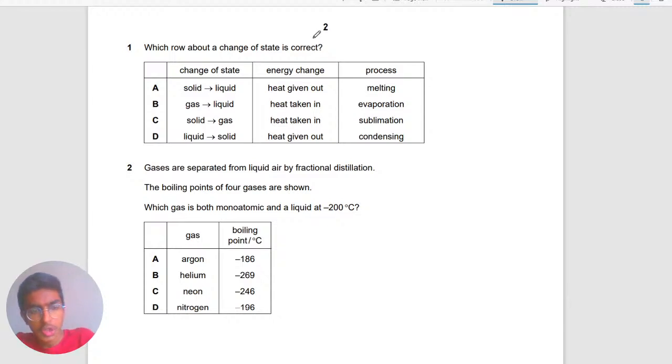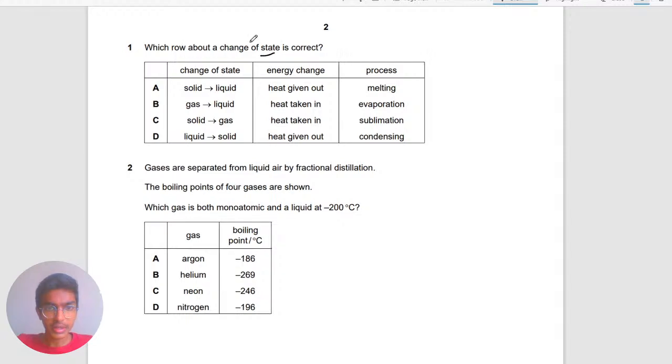Okay, so let's begin. It says which row about a change of state is correct. Change of state is the first chapter. I've made a video on this also, so you can have a look at that on my channel. Okay, so this one, solid to liquid. Solid to liquid is when you have a solid moving on to a liquid form. This is melting, so this can be correct.